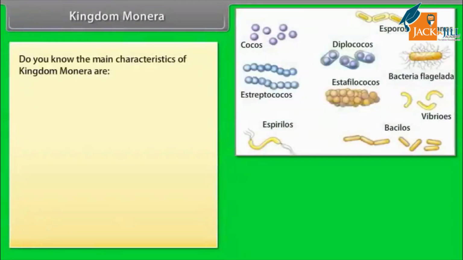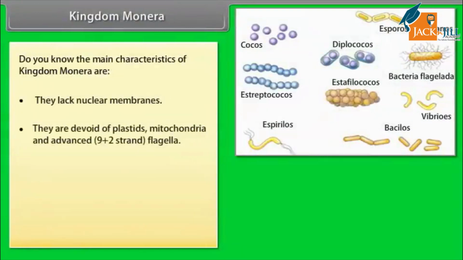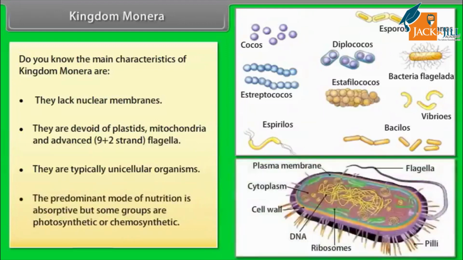Kingdom Monera. The main characteristics of kingdom Monera are that they lack nuclear membranes, and they are devoid of plastids, mitochondria, and advanced 9+2 strand flagella. They are typically unicellular organisms. The predominant mode of nutrition is absorptive, but some groups are photosynthetic or chemosynthetic.